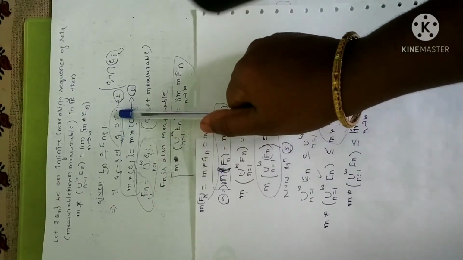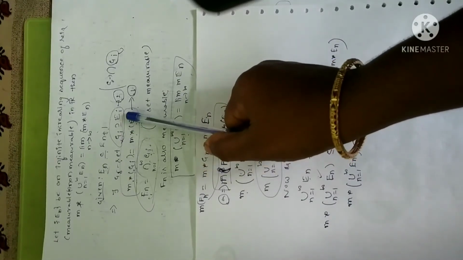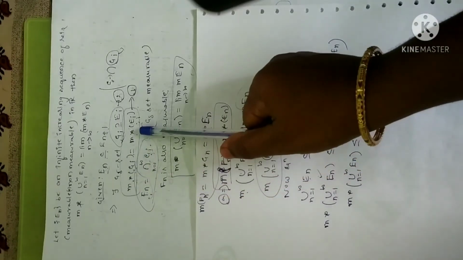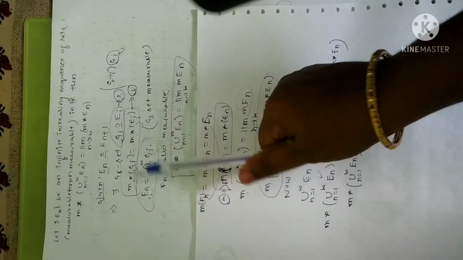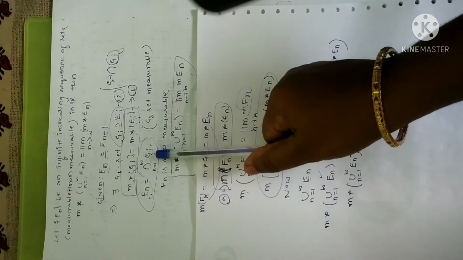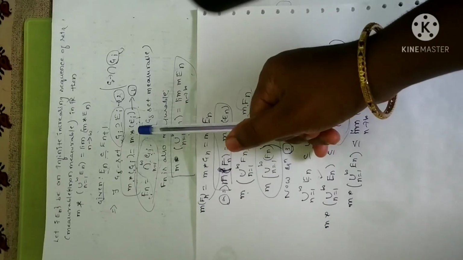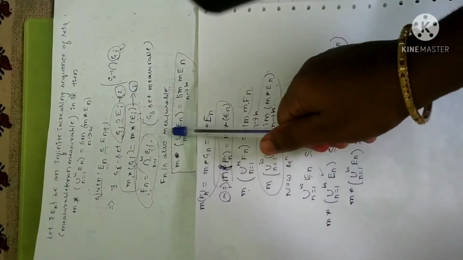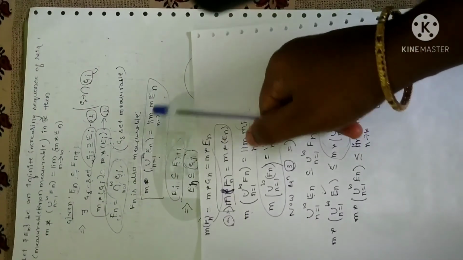And in such a way that all these Ei's will be in the open set Gi. Why? Because Ei is also an open set. Clear? So I can write m star of G is equal to m star of Ei. Let me take this as equation 1. Now what I have assumed is that the collection of all the open sets, the G delta sets, intersection, that is the common open sets, I have denoted as Fn. Now by the previous theorem, if the sequence is measurable, I can write this statement. So I have written the statement of the previous theorem.